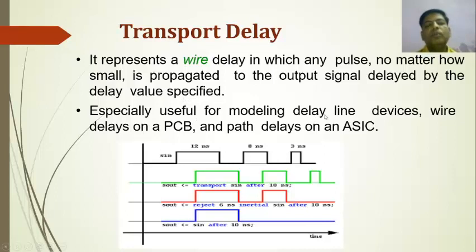Especially useful for modeling delay line devices, wire delays on a PCB and path delays on an ASIC, application specific integrated circuit. So here we have a timing diagram. For 12 nanoseconds the signal is logic 1, then for 8 nanoseconds again it is logic 1, then for 3 nanoseconds the signal is logic 1. So here we have shown three outputs.